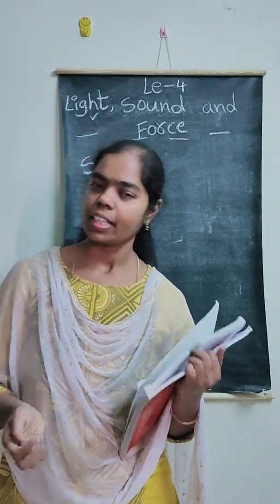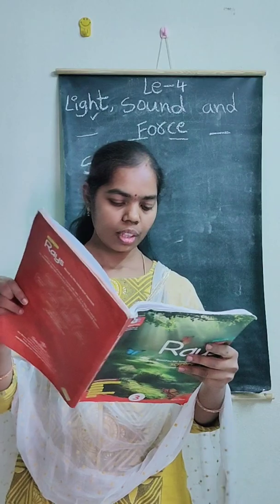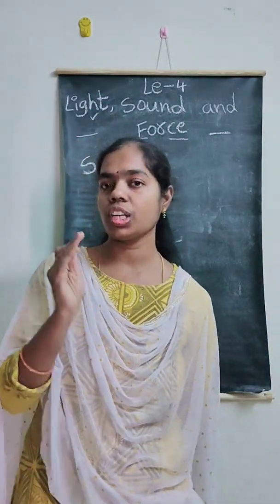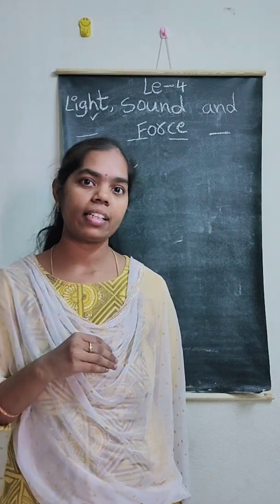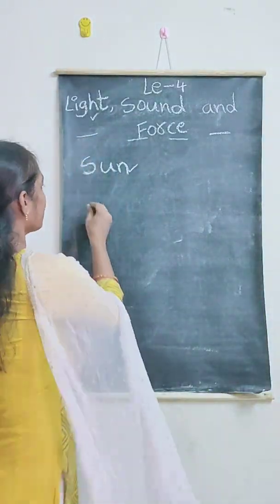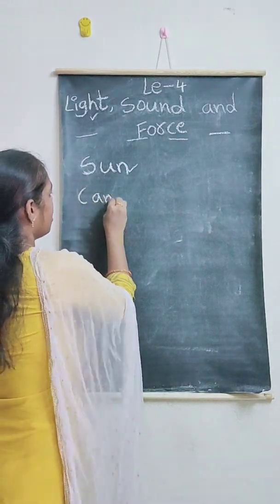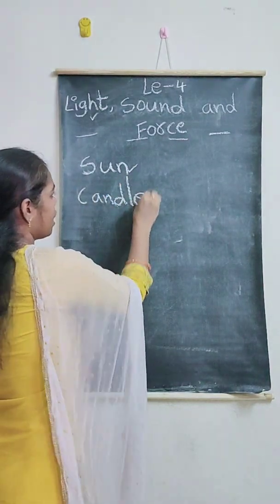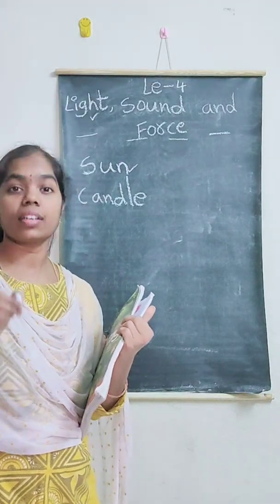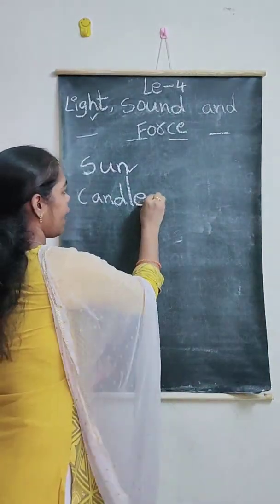Now tell me some names of objects which are giving us light. First of all, candle. We will get light in the dark with the help of a candle.